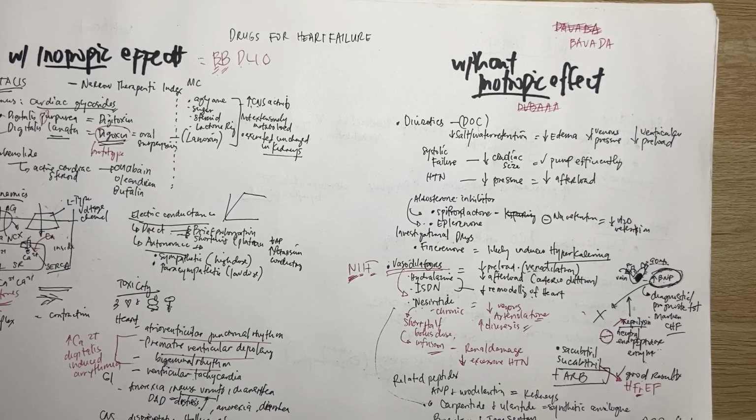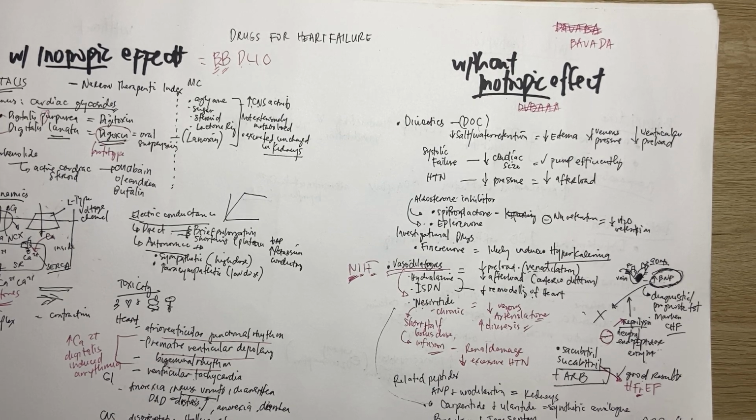ACE inhibitor, who is that? Captopril. Vasodilators include hydralazine, ISDN, and nesiritide. Nesiritide has a bad part, so it is now being replaced by sacubitril. Let's check that again. And then the A for ARBs, one of them is candesartan.